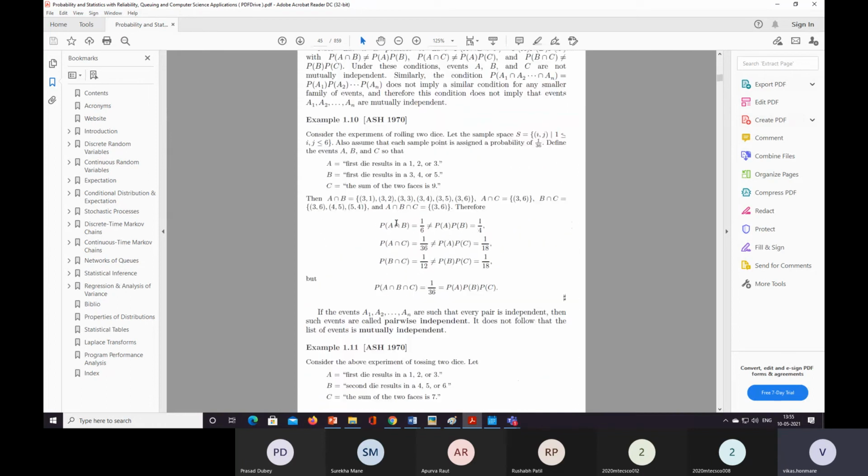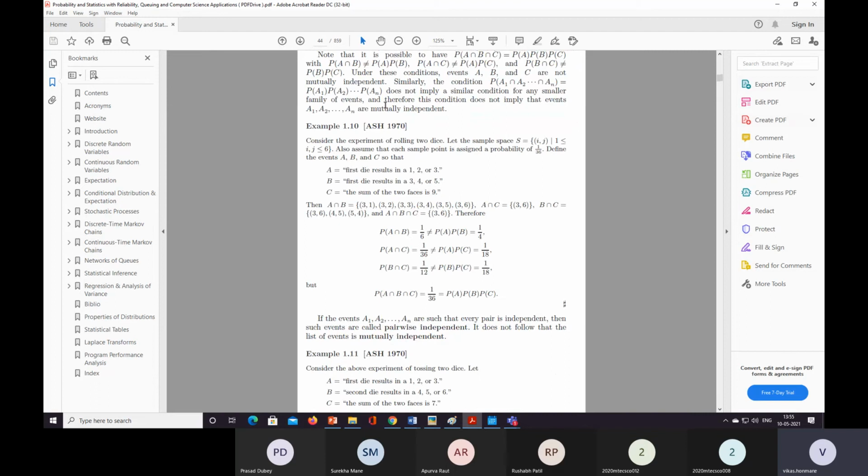So let's take an example. Consider the experiment of rolling two dice.